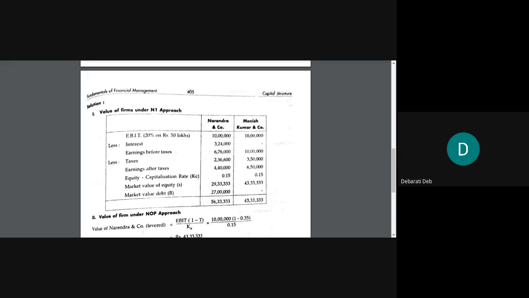Okay, so then you write equity capitalization rate.